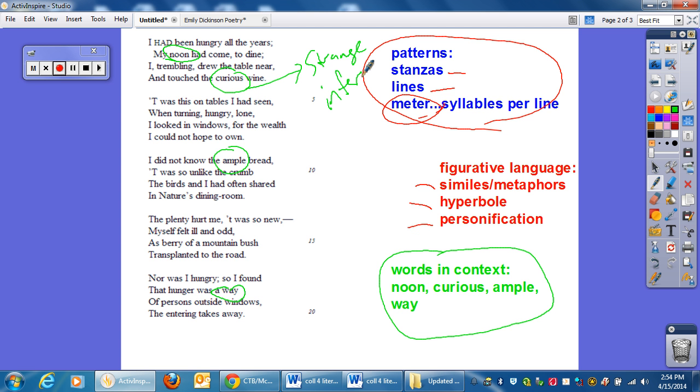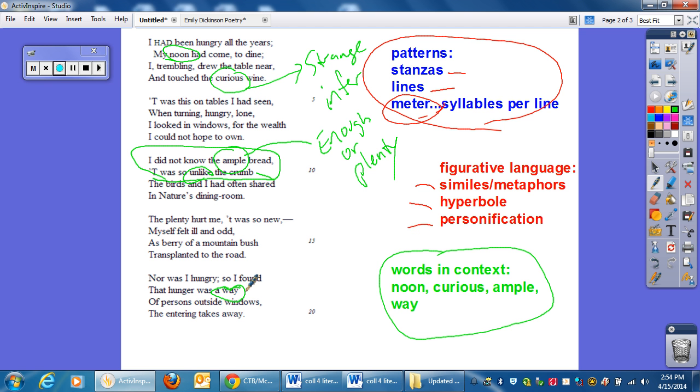Also then, we talked about the word ample and also what it's unlike. So, "I do not know the ample bread, 'twas so unlike the crumb." And when we look at that, if we use compare and contrast to figure out the logic of it, we'd be able to infer that ample means enough or plenty.